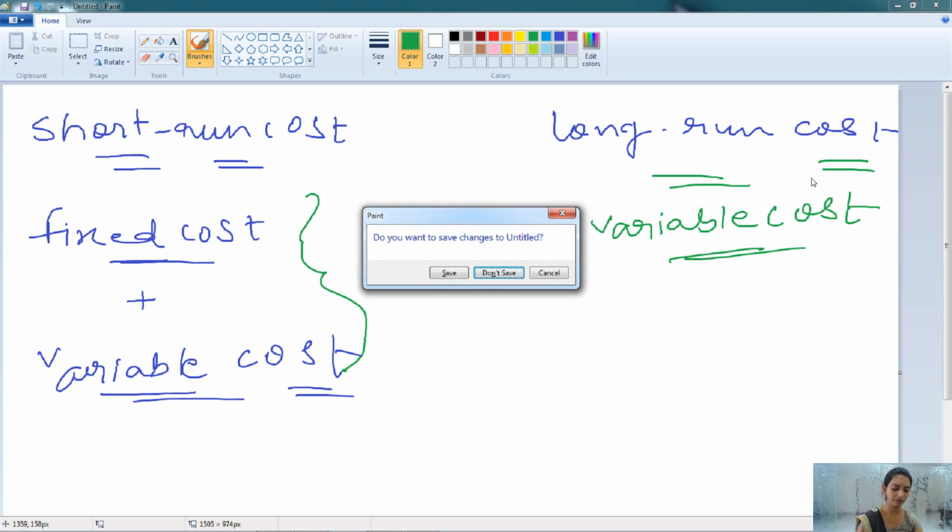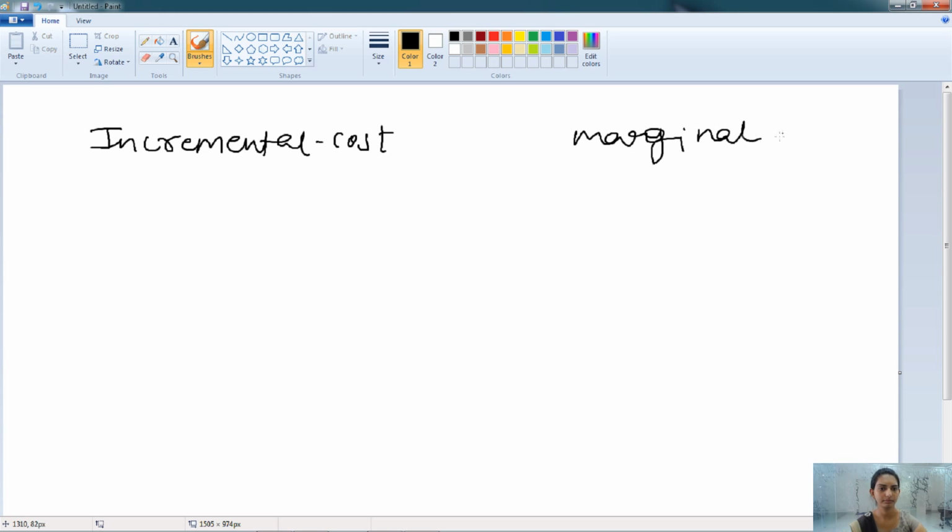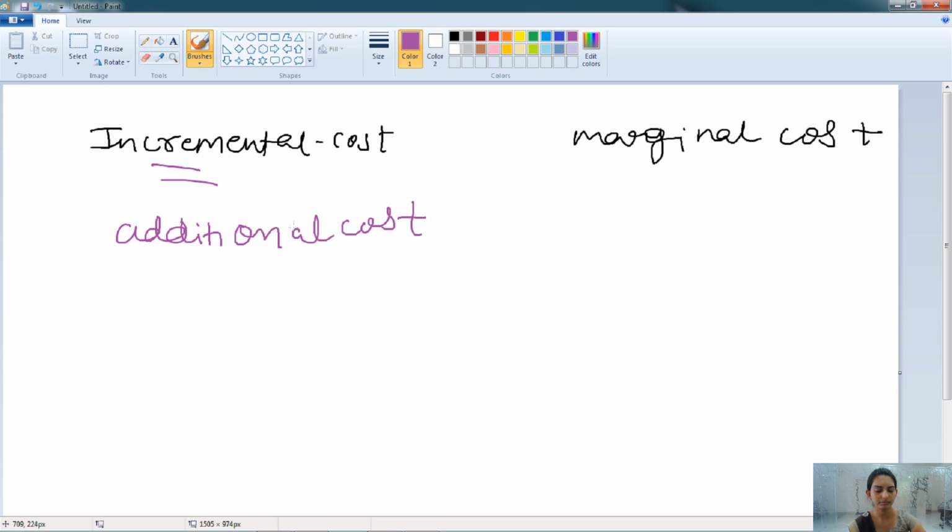Another type of cost is the incremental cost and marginal cost. Here we have the understanding of both the concepts. Incremental cost is the additional cost incurred by the firm when they are changing the nature of the business activity.